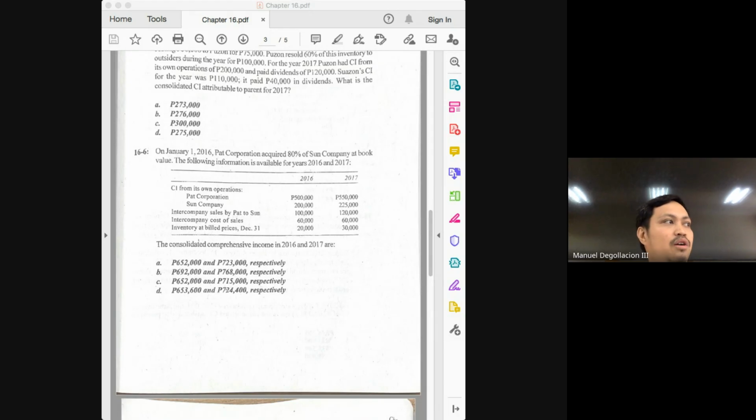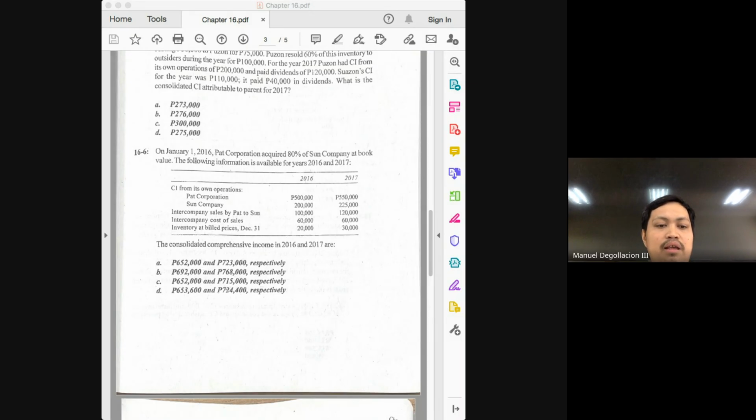This will now serve as our adjustment to the income of the parent. Will this be added or deducted, class? Deducted. Markup on ending will be deducted. So you deduct the 8,000. And here we will not have any adjustment to the income of the subsidiary. So how much is the adjusted income of the parent, class? 492.